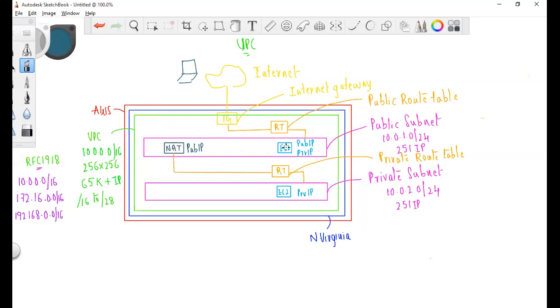If you install Apache, first of all, you can connect to this EC2 instance and you can run sudo apt-get update, sudo apt-get install apache. That means it is accessing the internet to get the response. You are actually trying to access the internet and you're getting the response. And we can also access this Apache from the browser. That means people from outside are also trying to access the Apache. But if you go for NAT, you can request and you get the response, but no machine can initiate the request from outside to this EC2 instance.